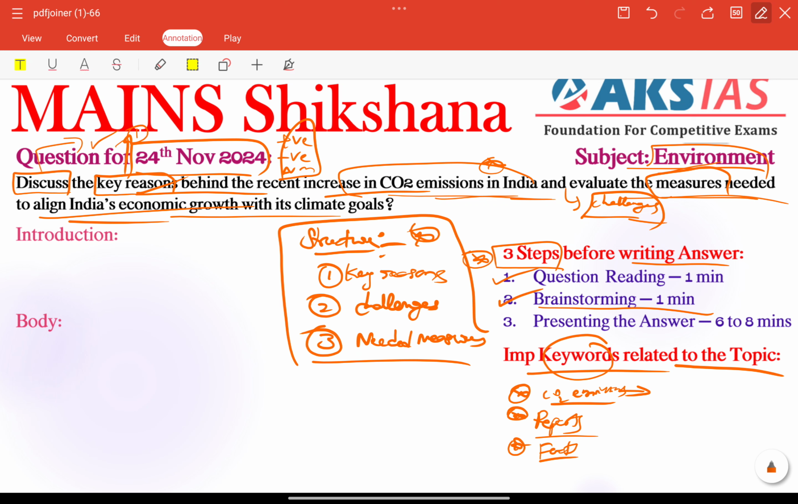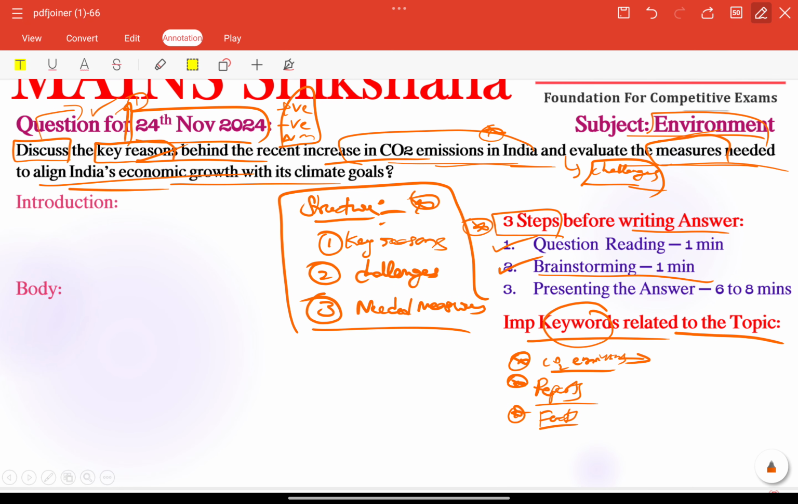In this case we can include India's energy-intensive industries, or some important agricultural contributions or practices. Other than that, renewable energy is also very important here and we need to talk about this. Then we have some socio-economic constraints regarding the challenges part. Other than that, we need to include some important missions or initiatives.